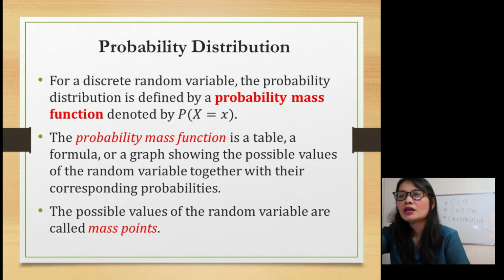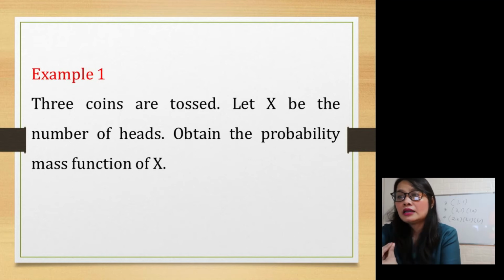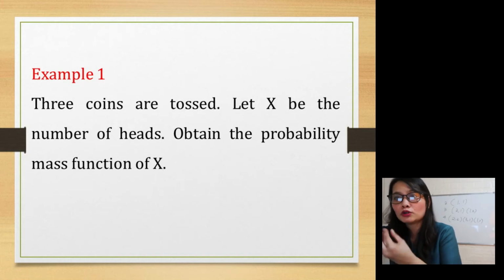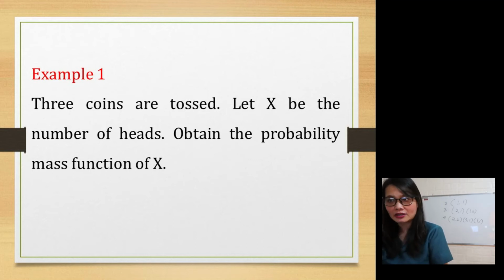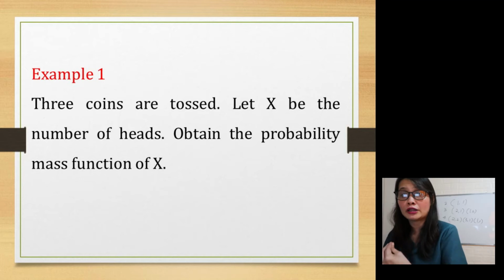For example, 3 coins are tossed. Let X, when we say capital X, you are referring to the random variable, be the number of heads obtained. Obtain the probability mass function of your random variable.